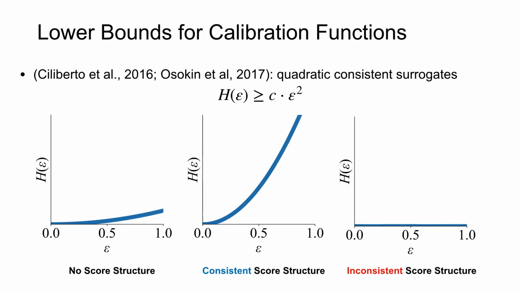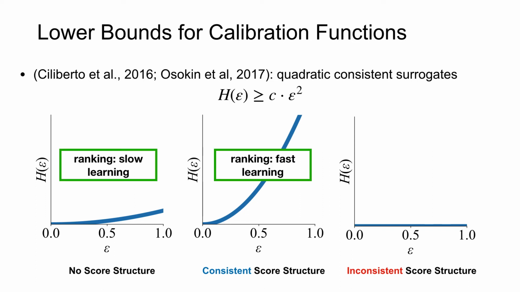Recently, several papers derived generic lower bounds for quadratic surrogates that were quadratic in epsilon and tight for some losses. The constant C depends on the choice of score function family. One of the key insights of Osokin et al. was that imposing structure upon the score function family helps to achieve efficient learning. For example, adding appropriate score structure for ranking with mean average precision loss gives you exponentially faster learning.